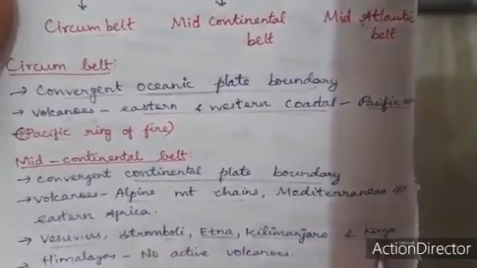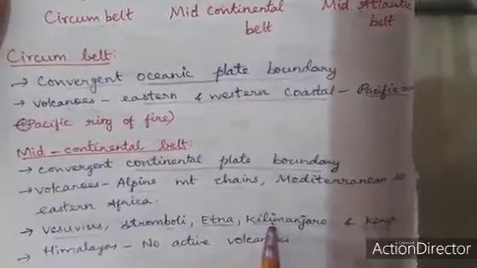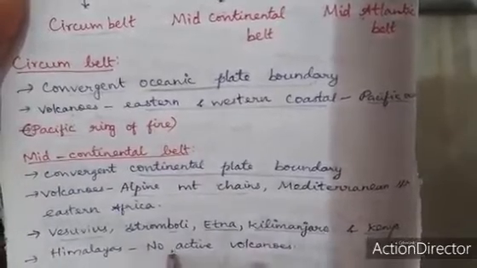In this belt, the Himalayas contain no active volcanoes.